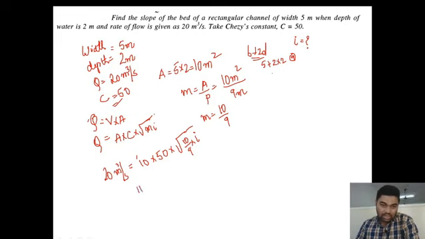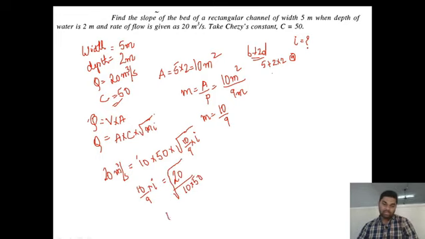So it becomes 10 by 9 into I is equal to 20 by 10 into 50, under root. So from here I is equal to 9 by 10 into under root 20 by 10 into 50.